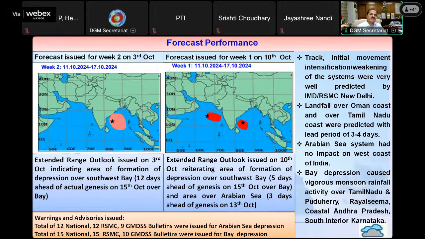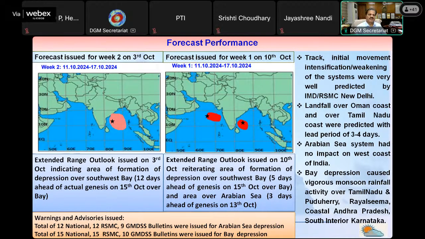You can find this is the extended range forecast we predicted, issued on 3rd October for the week 11 October to 17 October. You can see we predicted that there will be a depression forming here, and the depression formed. And for the next week, we predicted that there will be 2 depressions, one over the Bay of Bengal, other over the Arabian Sea, and both the depressions occurred. And accordingly, all the bulletins are issued every 3 to 6 hours.